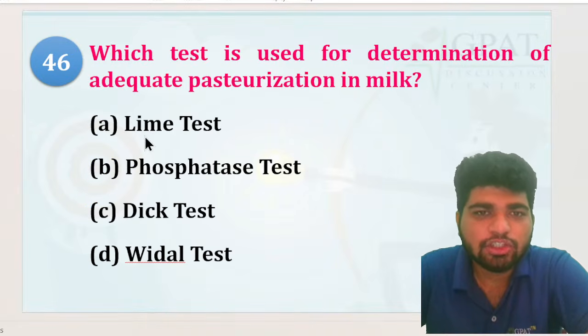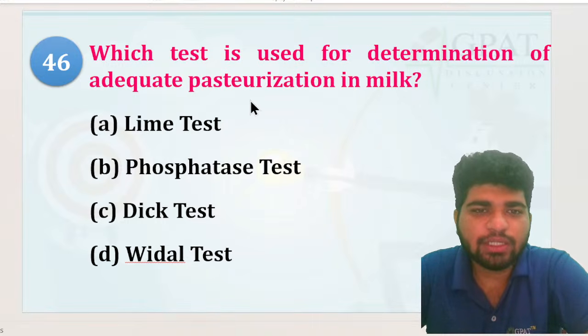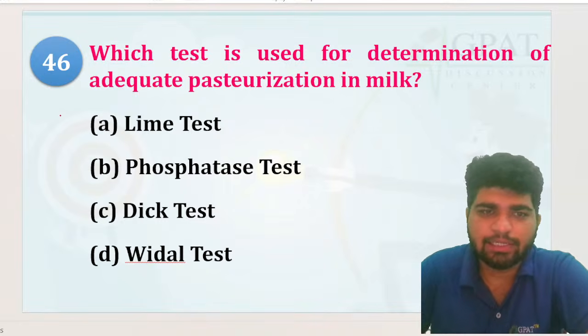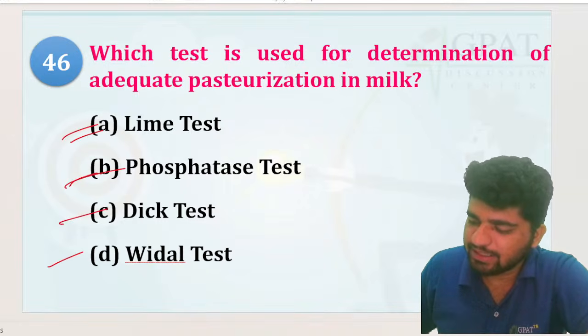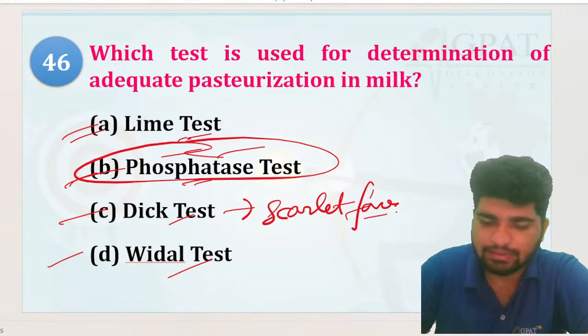Okay, chalo. Now, which test is used for determination of adequate pasteurization in milk? Pasteurized milk. Lime test, Dick test, phosphatase test, or Vidal test. Simple. Dick test, I told you that's scarlet fever, right? Lime test, phosphatase test, Dick test, or Vidal test. That is obviously going to be your phosphatase test, right? Chalo.